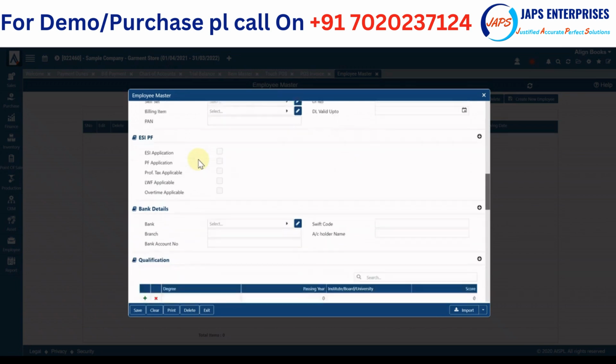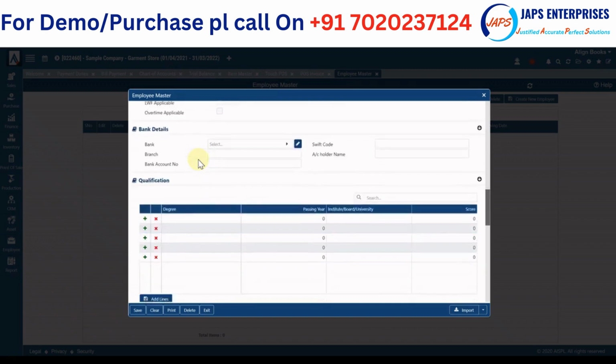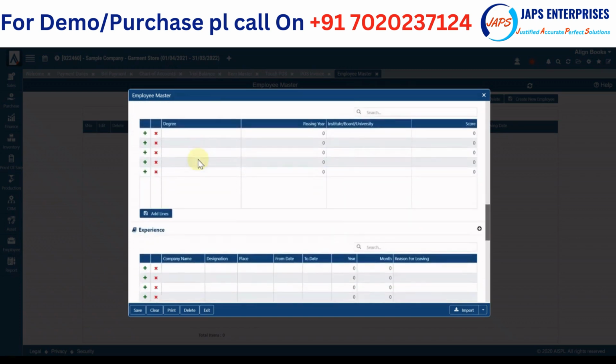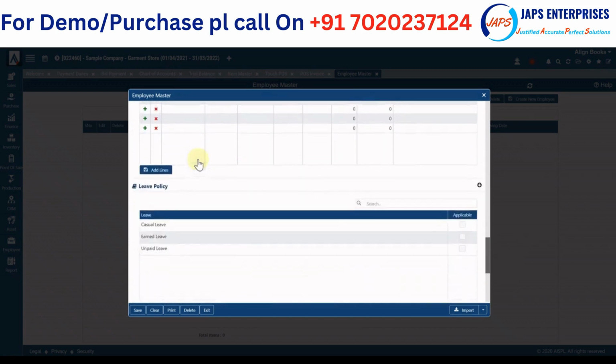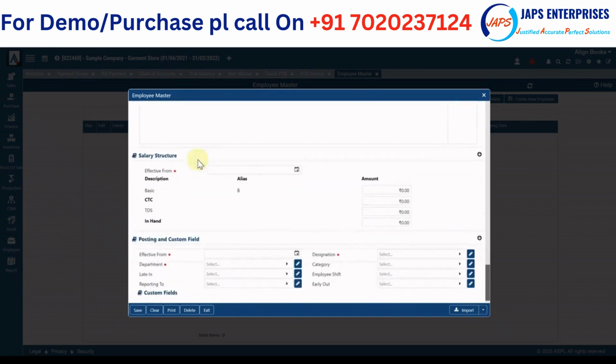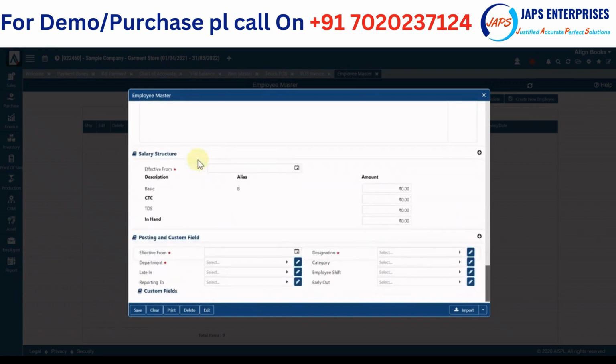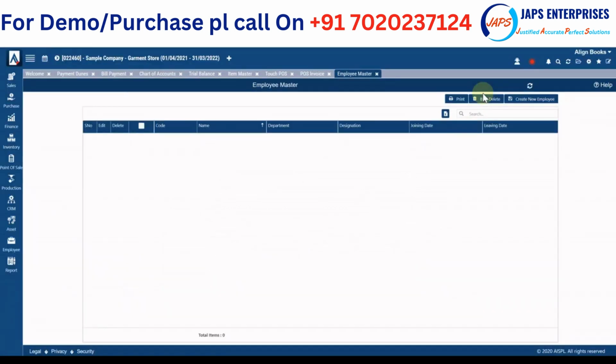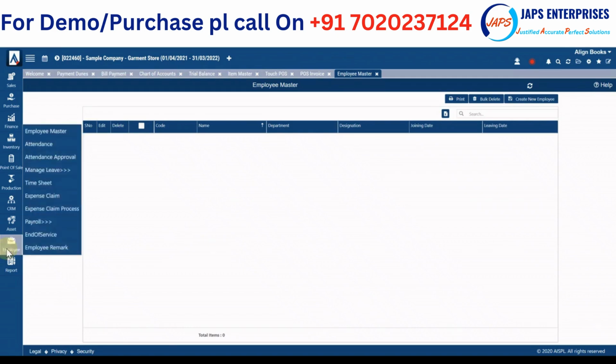And then we have complete ESI, PF related things configuration. You have all qualification and experience detail in the employee profile, and what all are the leaves provided, posting, and you can put salary structure. So salary structure is again configurable. You can have a number of components as per your requirement. Those things will be configured through configuration module.